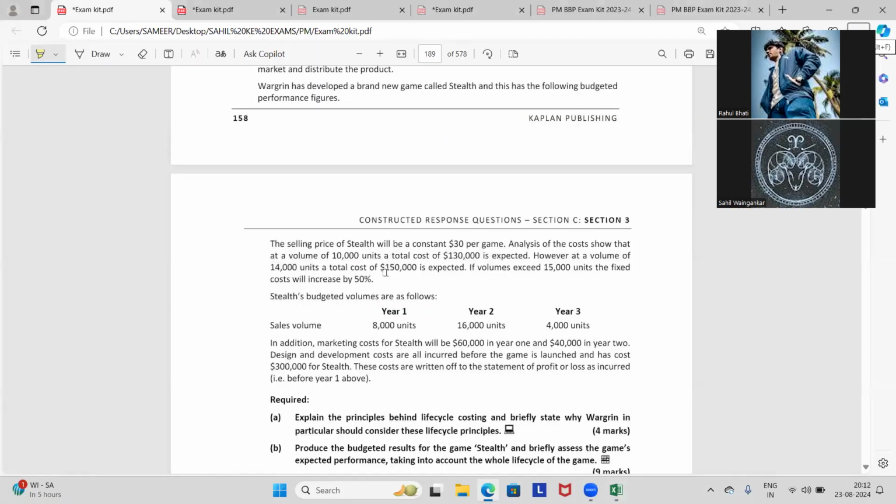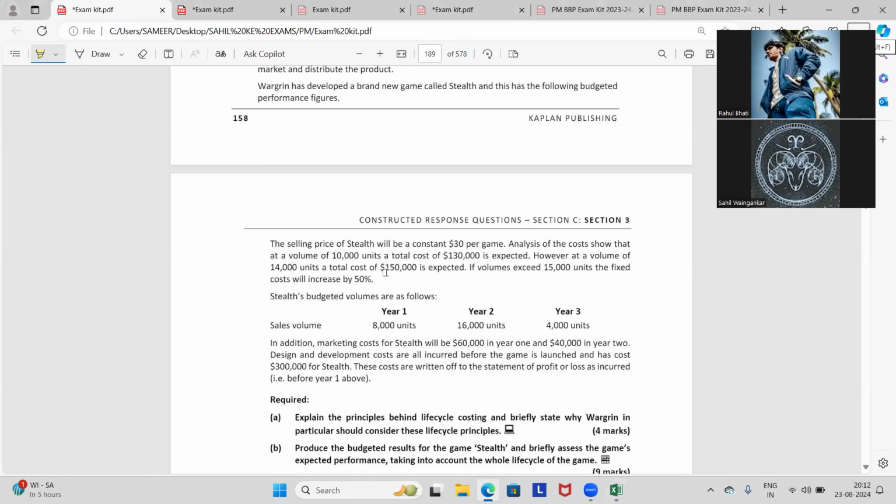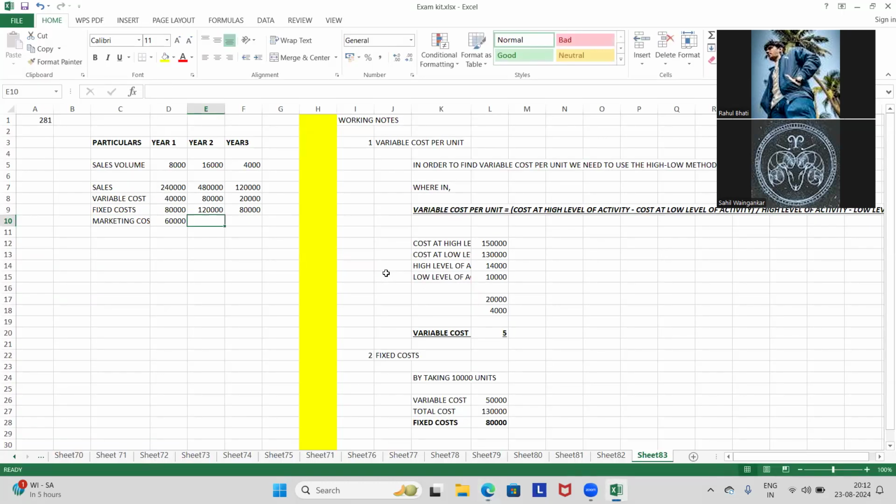उसके बाद क्या आता है, marketing cost. The marketing cost for Stealth will be 60,000 in year 1 and 40,000 in year 2. Design and development costs are all incurred before the game is launched and cost 3 lakh for Stealth. These costs are written off in the statement of profit and loss as incurred. Okay, so marketing costs would be 60,000 and 40,000.